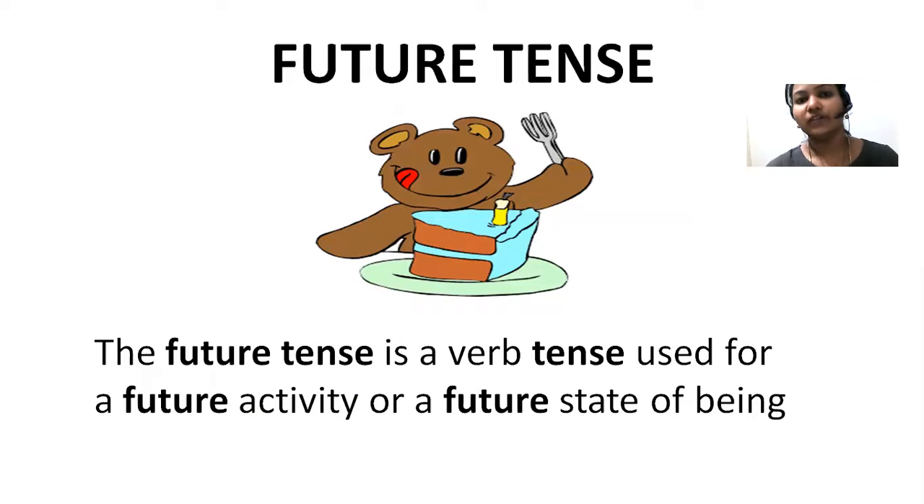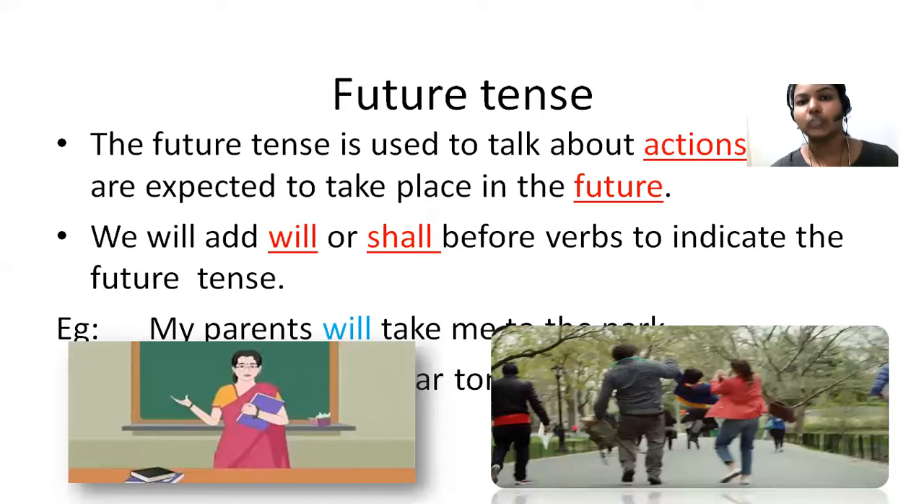Let's move on to future tense now. Okay, so future tense, simple future tense. Okay, so what is future tense? The future tense is the verb tense used for future activity or future state of being. Okay, if you want to talk about the activity which is going to happen in future, you have to write that sentence in future tense. Okay, so here you have to add will or shall before the verb, okay, to indicate future tense.